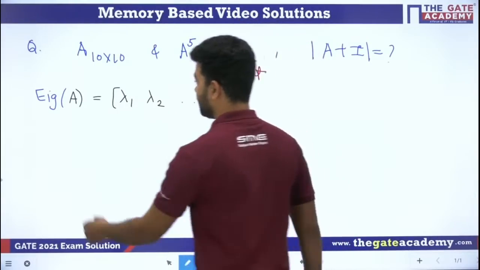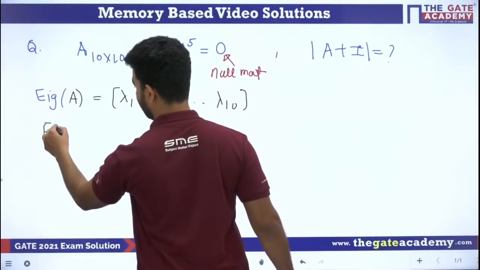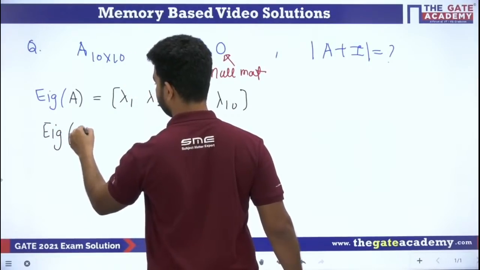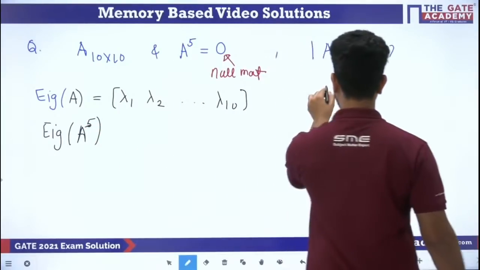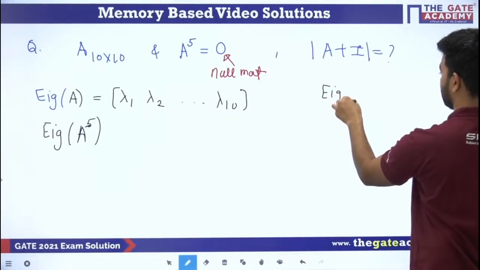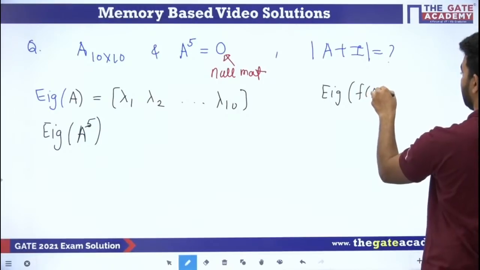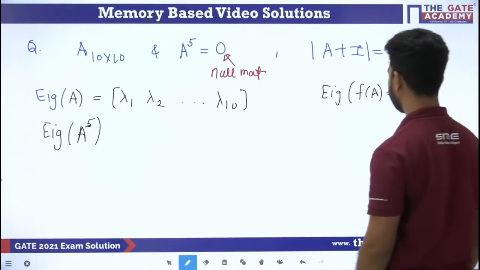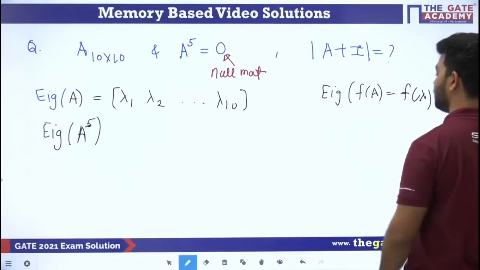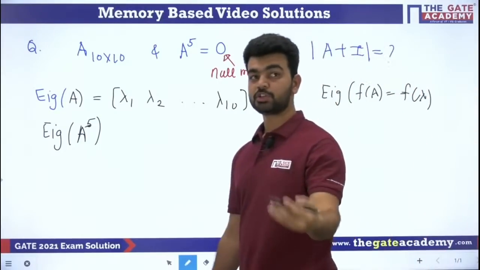Now we will find the eigenvalue of A to the power 5, and we know the property. What property do we know? The eigenvalue of some function of A is nothing but the same function of lambda. Whatever the function of A is, its eigenvalue will be the function of lambda.